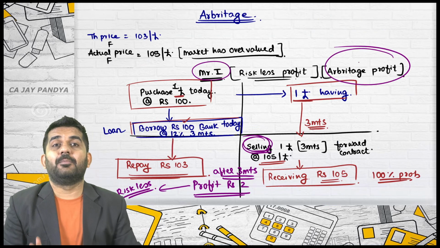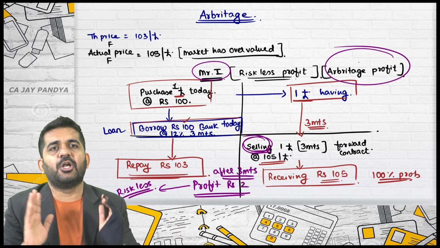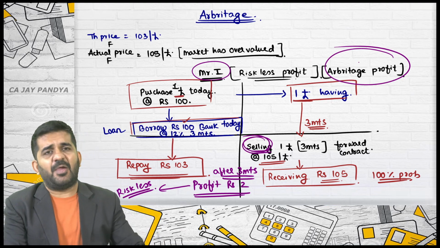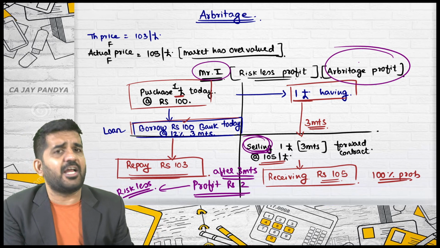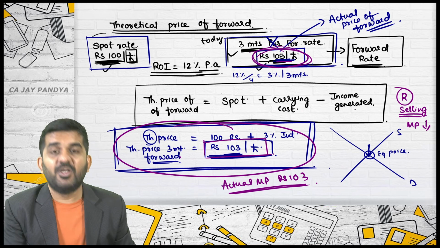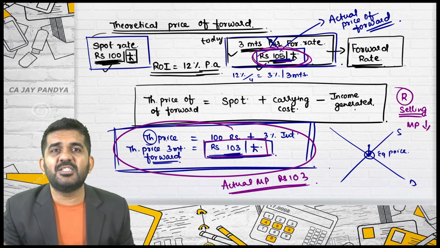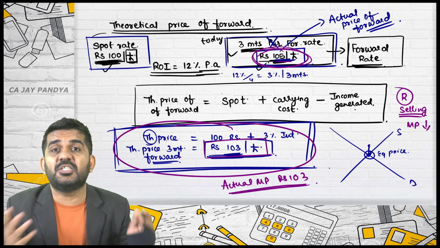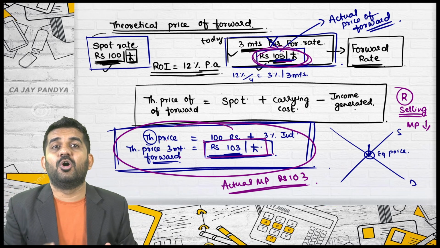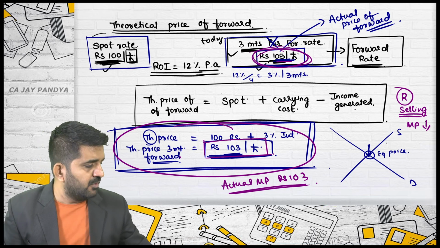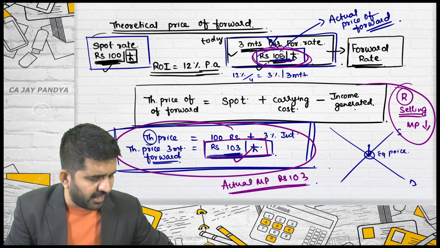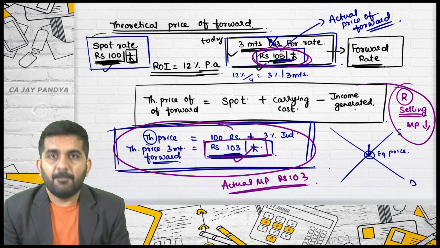at that time no person can become an arbitrator, no person can earn riskless profit. Sir, if the actual market price was 100, then also there is an arbitrage opportunity. Yes, it should be 103. If it is not 103, arbitrators will come into the picture. Every person is there in the market to earn riskless profit. People will start selling this immediately. In seconds, the price will become 103 per pound.